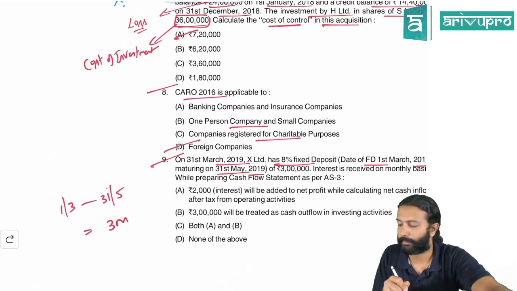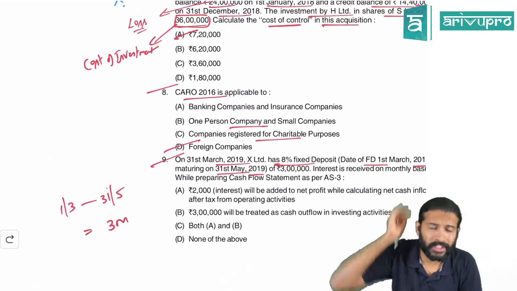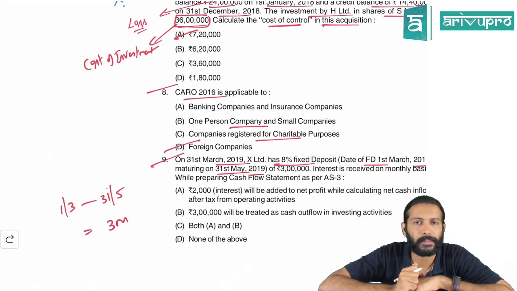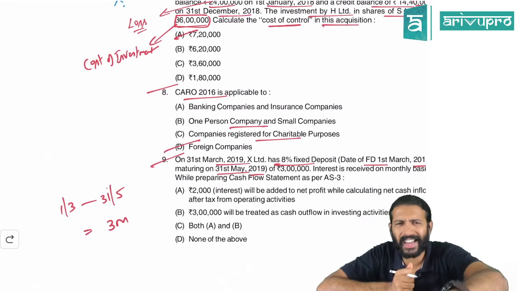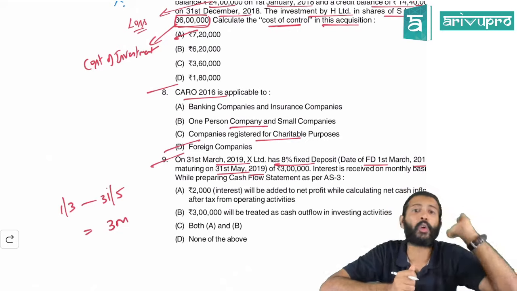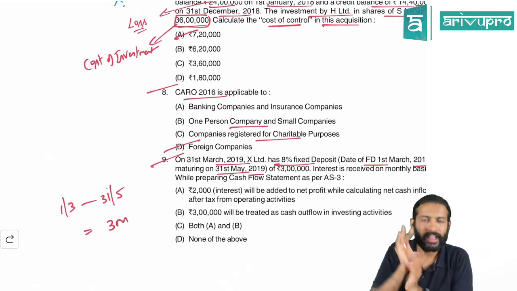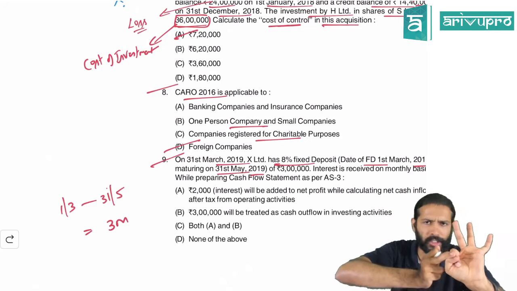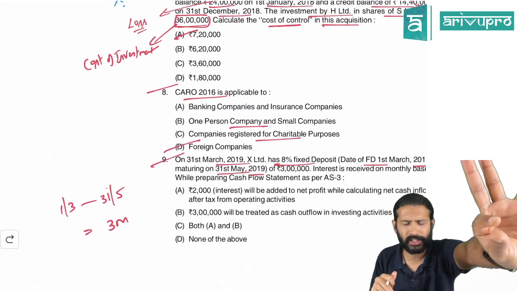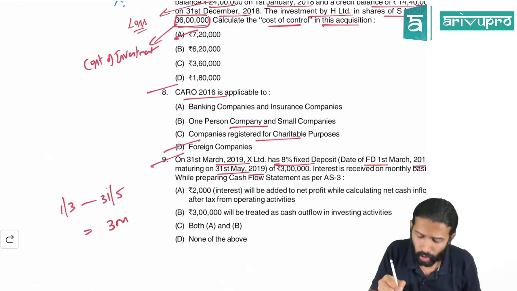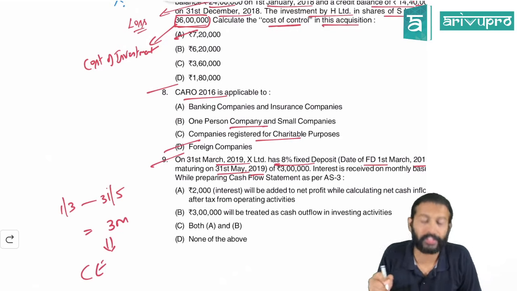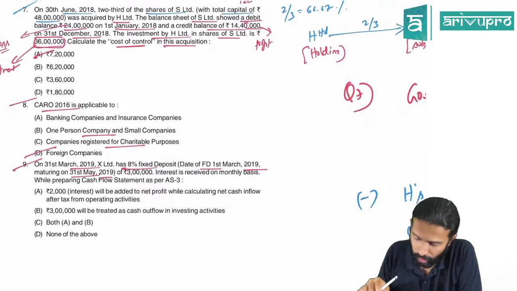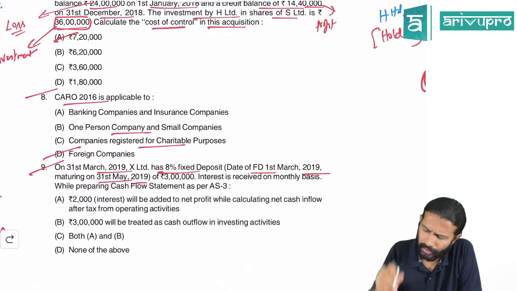3 months. Yes. If you are making any investment for a period lesser than 3 months, what do we call such an investment? Do we show it under investing activity, or will we show it as a cash equivalent in the cash flow statement? Any investment made for a period lesser than 3 months, which has insignificant value change risk or is convertible into known amounts of cash, all this we treat as cash equivalents. The question is based on that particular concept, the cash equivalent concept. So this fixed deposit is a cash equivalent.